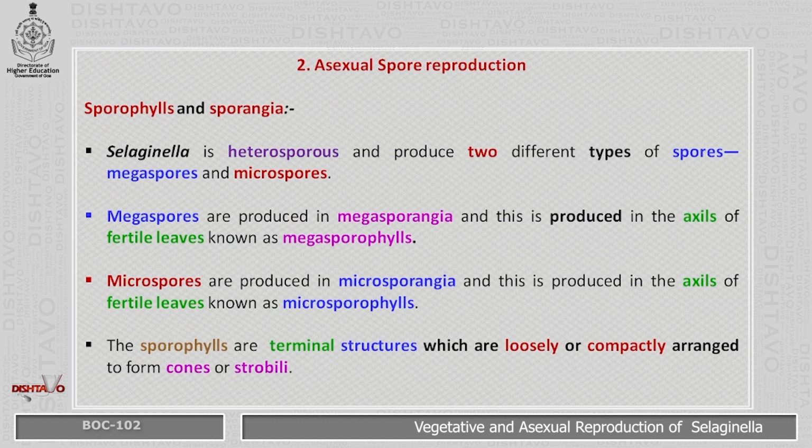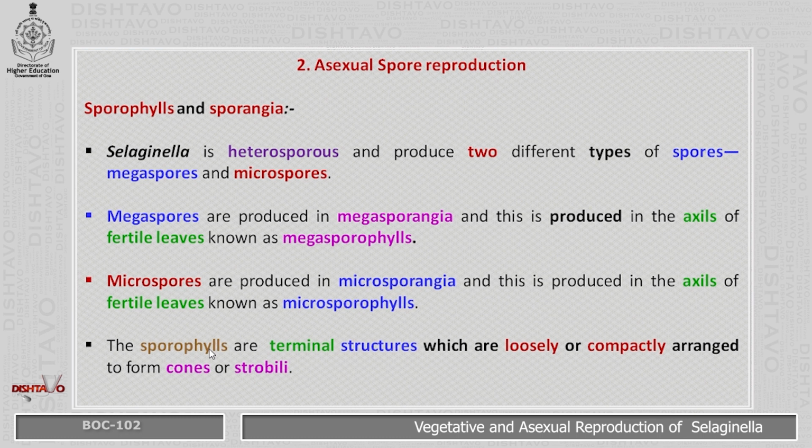Let us go into the asexual spore reproduction. Sporophylls and sporangia. Selaginella is heterosporous and produces two different types of spores, megaspores and microspores. Megaspores are produced in megasporangia, which are produced in the axil of the fertile leaves known as megasporophylls. Microspores are produced in microsporangia, which are produced in the axil of the fertile leaves known as microsporophylls.